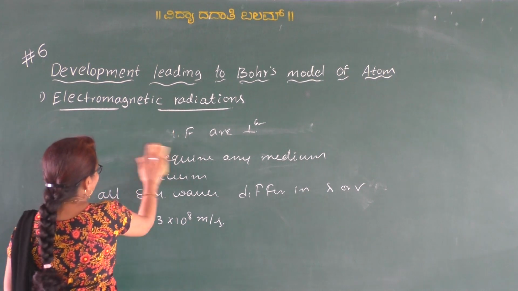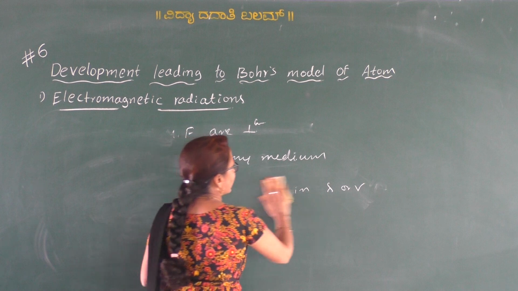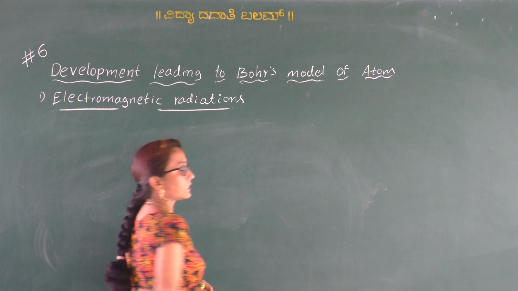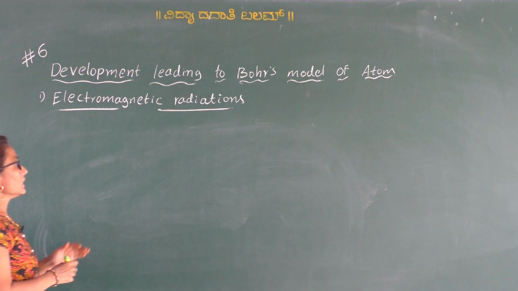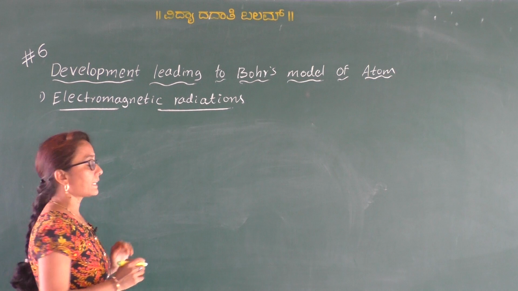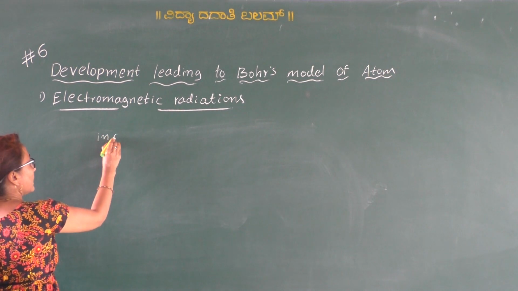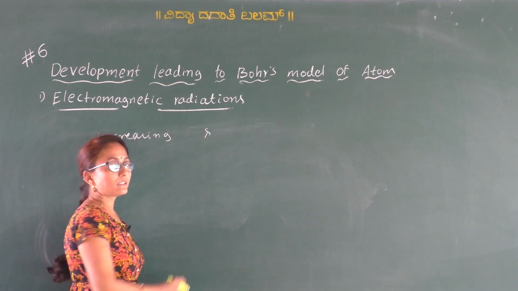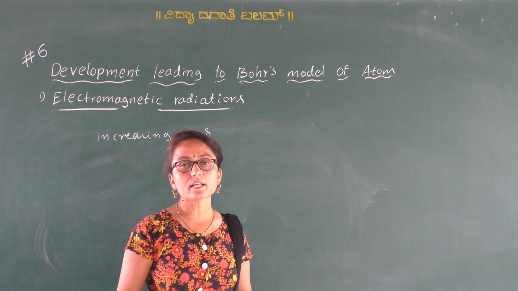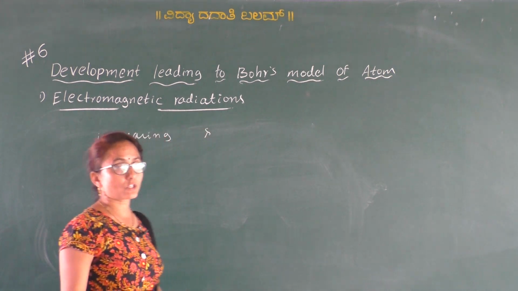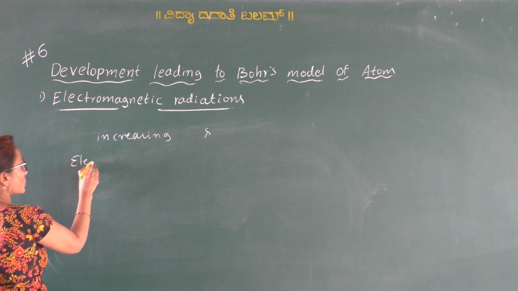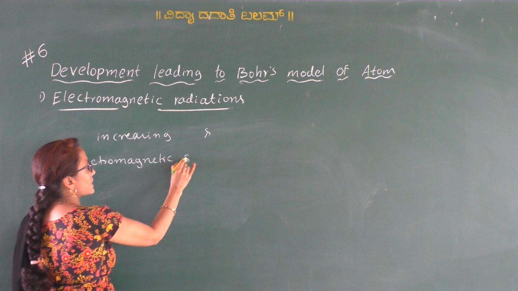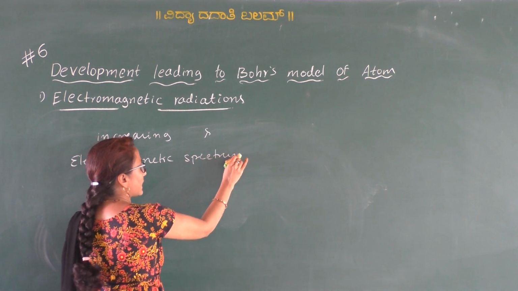When all these electromagnetic radiations are arranged in the increasing order of their wavelength, that arrangement is called the electromagnetic spectrum.